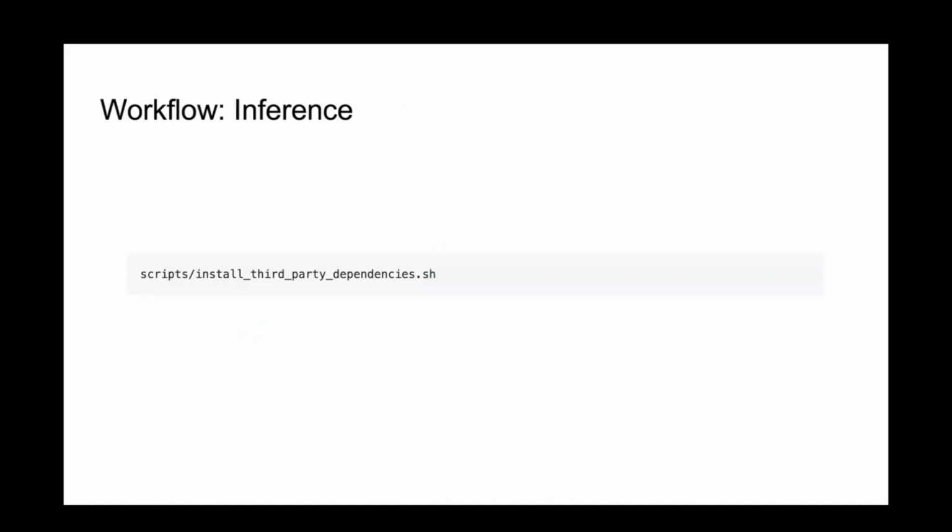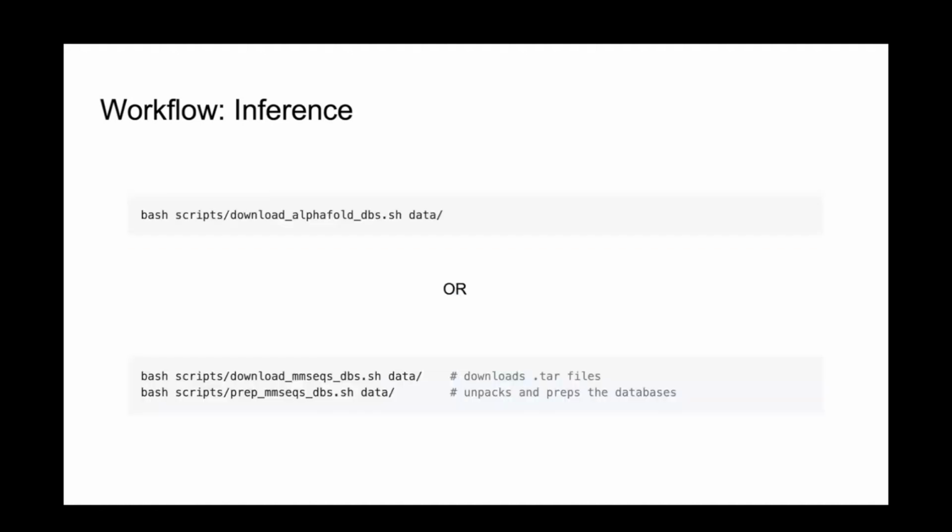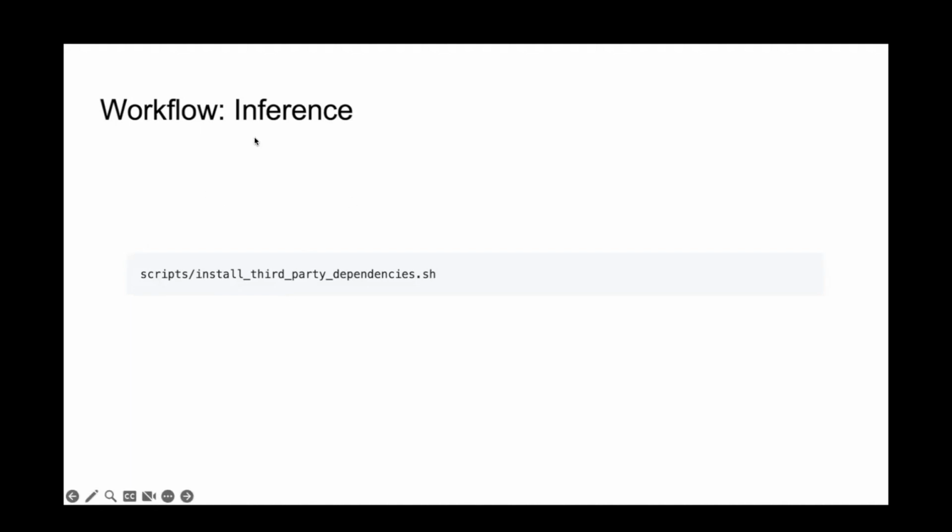So the first thing you'll want to do is go into the scripts directory. We have a whole bunch of nice utilities for computing MSAs, for downloading the databases, for installing the software and so on, including a script that just installs everything for you. This will download the AlphaFold 2 parameters, the OpenFold parameters, and all the software you need. It will download the smaller databases, and the utilities that you need to download the larger databases. Basically, hopefully you'll be able to run this and get your environment set up in a single step. By the way, this is the inference pipeline for now, even though you do need to do this for both inference and training.